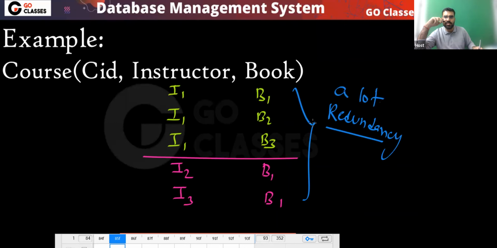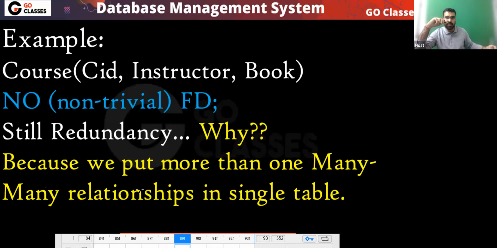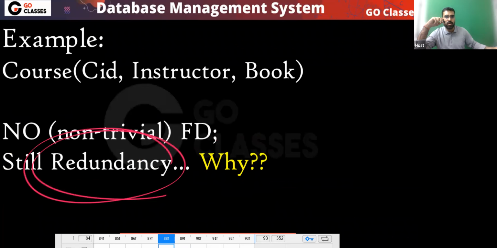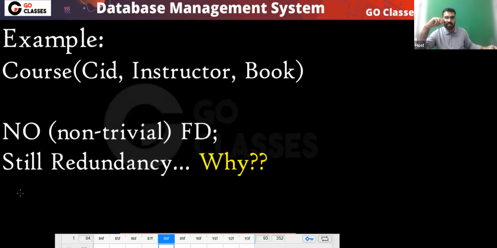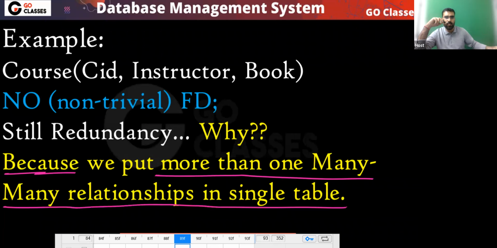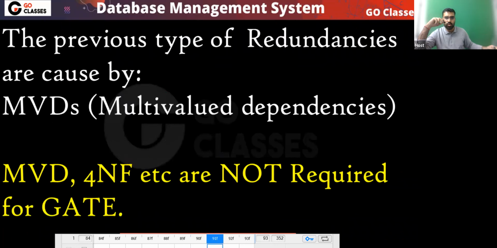This is another example, the same example we have already seen. Why did we get this redundancy? The reason is very simple. Can anyone tell me? Because we are putting more than one many-to-many relationship in the same single table. So that is enough.